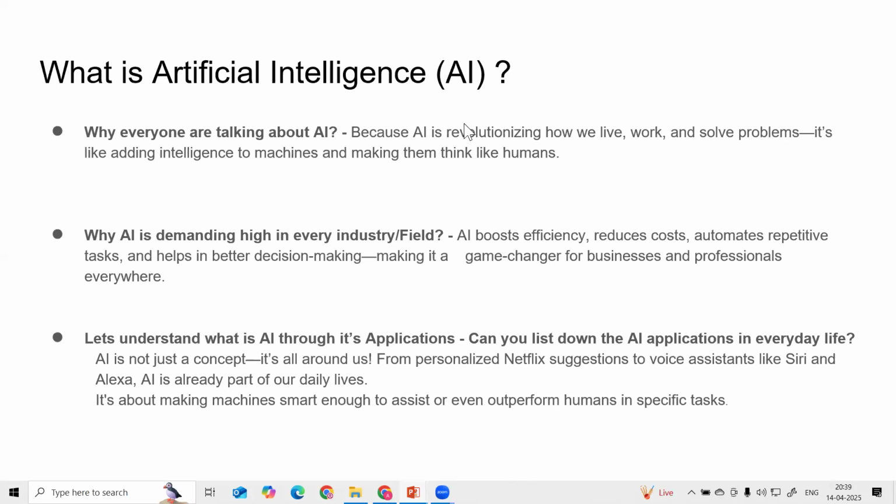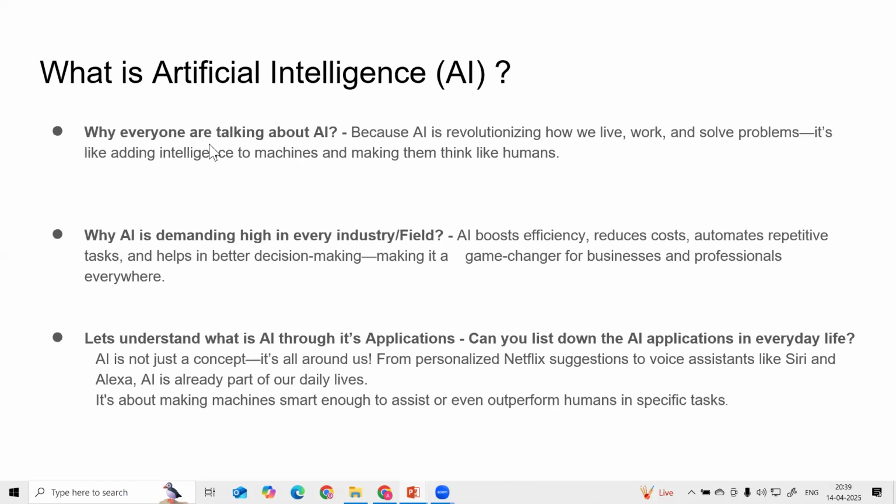Okay. So yes, guys, what is artificial intelligence? Everyone is talking about artificial intelligence. Why? Because as of now, every industry wants to build their applications with the help of AI so that they can solve their business problems, reduce their workload and improve their efficiency. That's why everyone wants to integrate AI in their business, to reduce manual work. It's adding intelligence to the machine so that it thinks more like a human. So this is artificial intelligence.